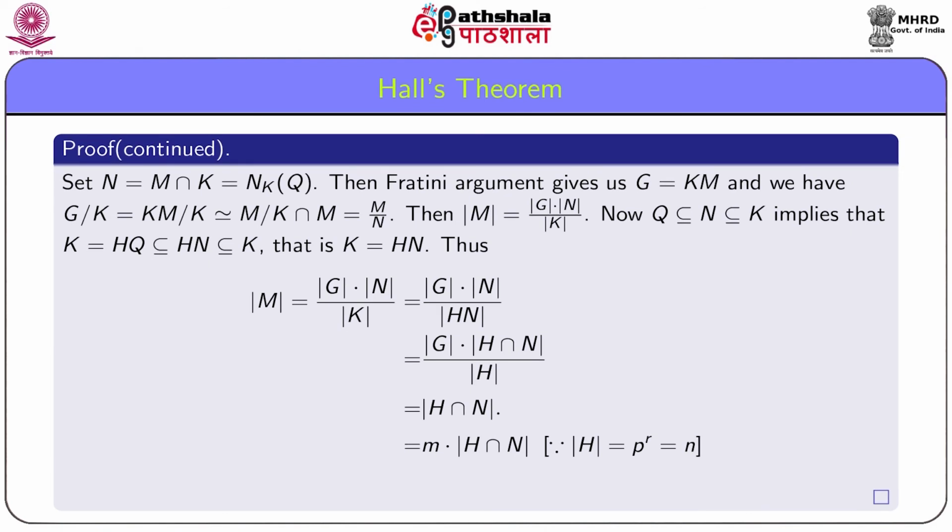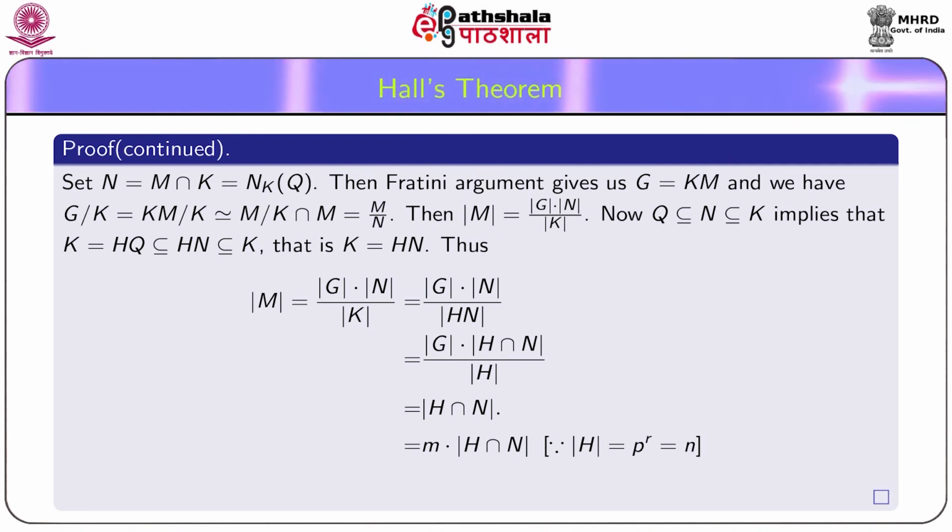Set N equal to M intersection K, equal to N_K(Q). Then the Frattini argument gives us G equal to KM, and we have G/K equal to KM/K, which is isomorphic to M/(K intersection M) by the second isomorphism theorem. Thus, G/K is isomorphic to M/N. Then order M is equal to order G times order N divided by order K.